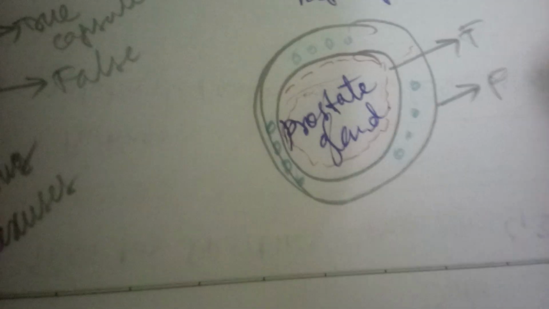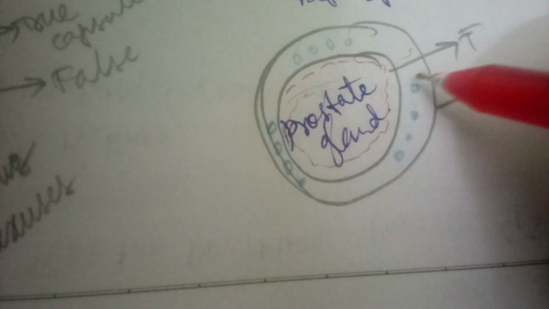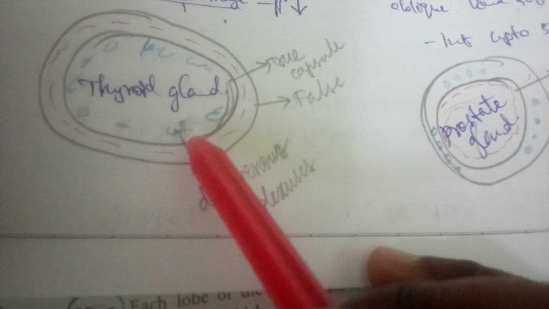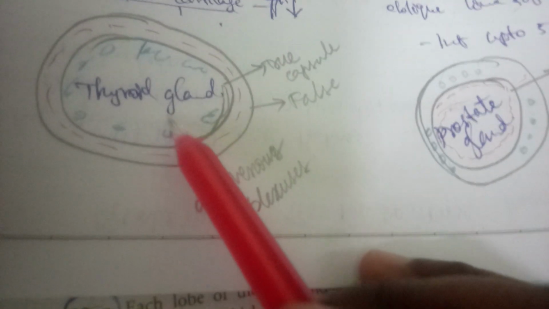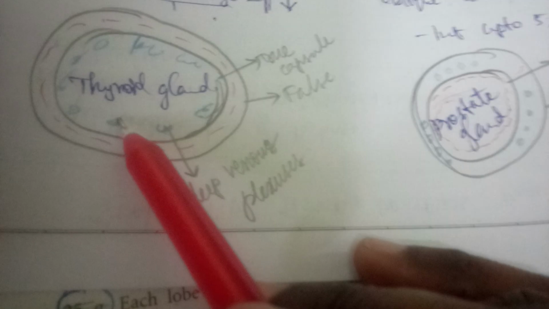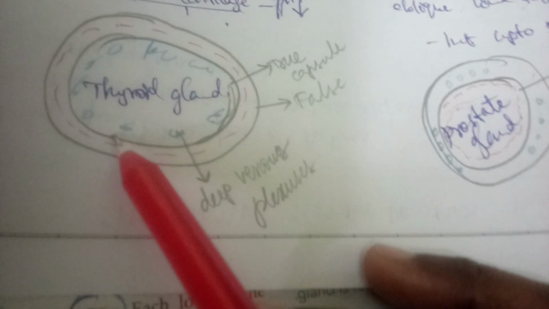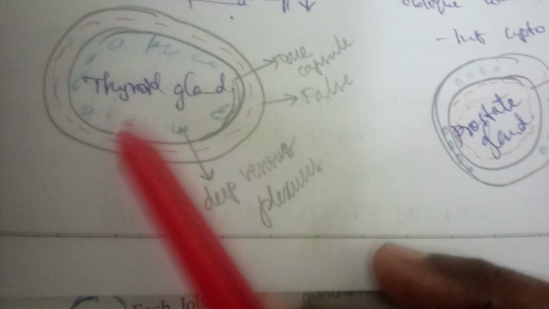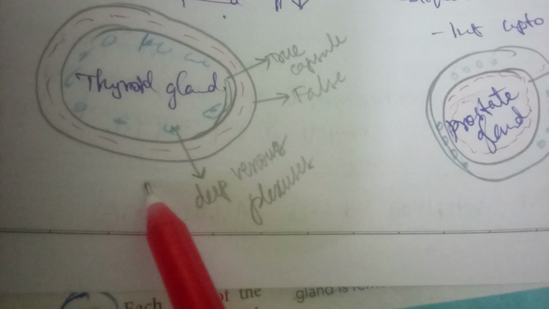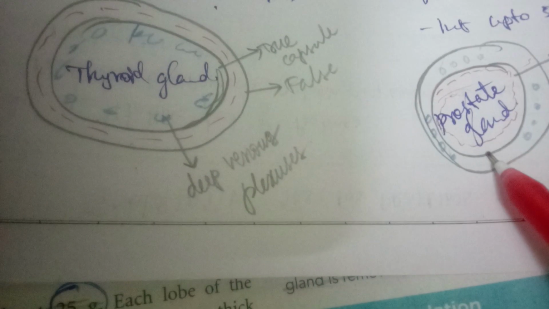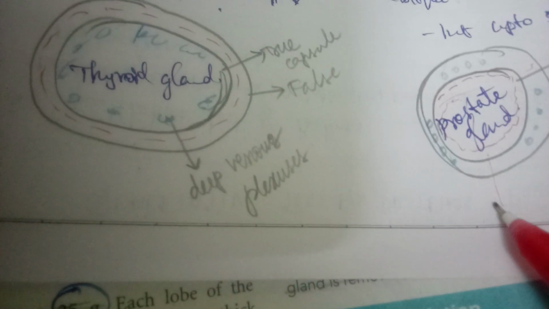So it doesn't cause any hemorrhage because it is not touching the venous plexuses, in the case of the prostate gland. But here in the thyroid gland, these venous plexuses are deep to the true capsule. So if they cut it, it causes hemorrhage. So they are taking it off with the true capsule so that there won't be any hemorrhage. So the false capsule is left intact. Here, in the prostate, both true and false capsules are left intact.